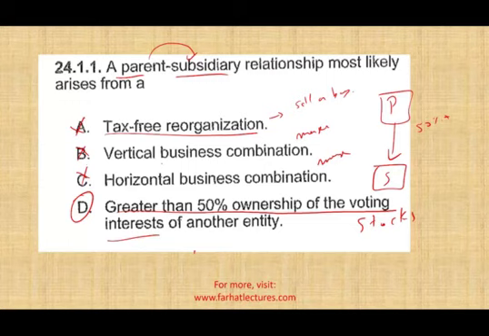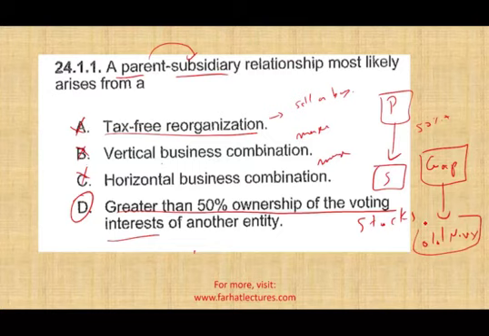If you listen to my lectures, I always use the Gap store analogy. The Gap store owns Old Navy, another store. It also owns many other stores like Banana Republic, as well as, I don't know what the third company is, I can't think of it. But the Gap store is the parent company and it owns more than 50% of Old Navy.